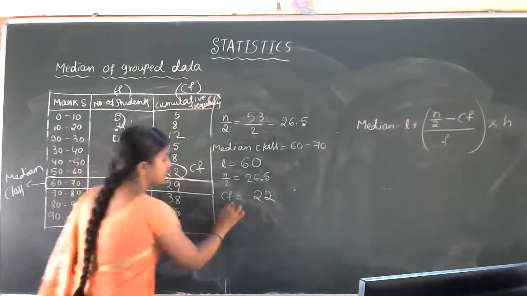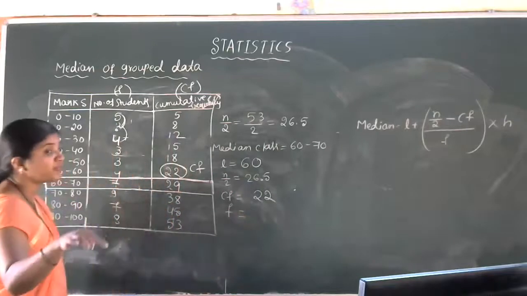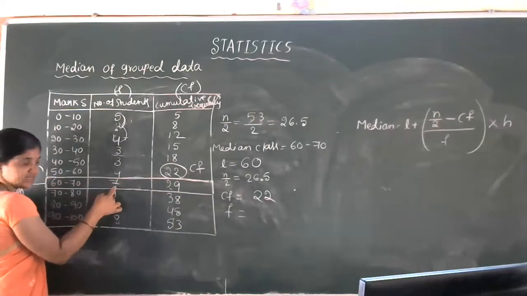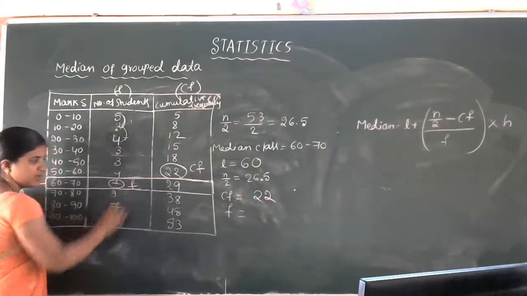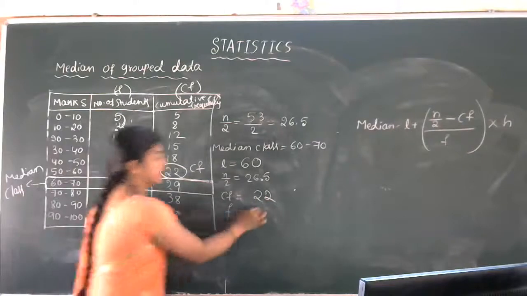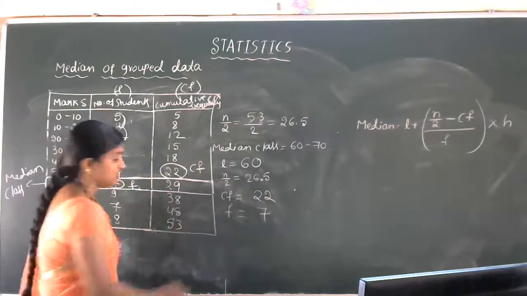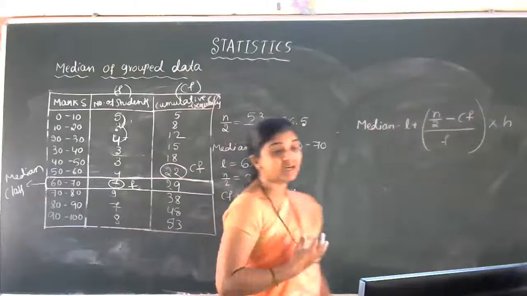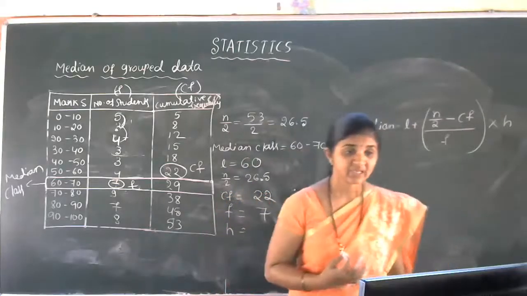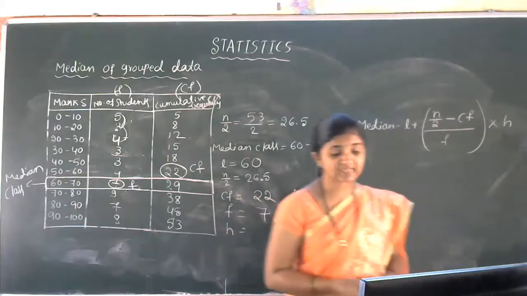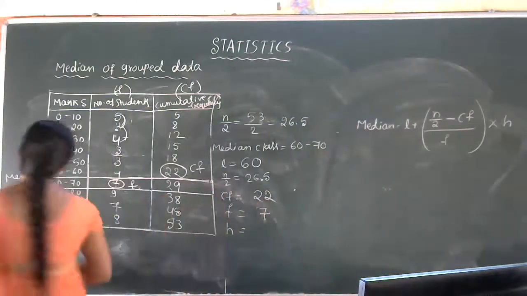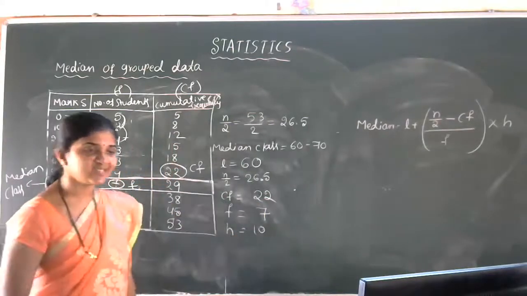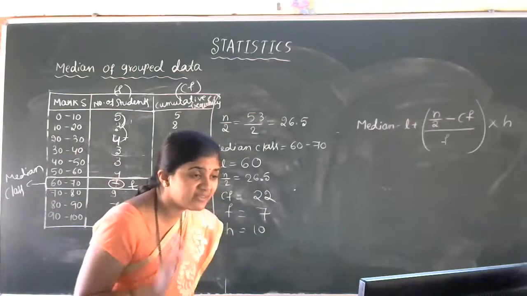Next is F. F stands for the frequency of the median class. Median class is this one. Median class frequency is 7. This is F. Got the idea? F is 7. So next H. H stands for the class size. What is the class size here? 0 to 10 in the sense, what is the class size? 10. 10 minus 0 is 10 only. Very simple. Class size is 10. Got the idea, students? Very important.